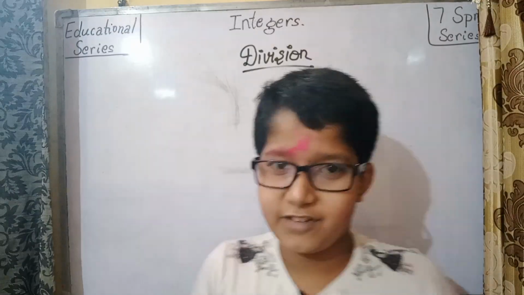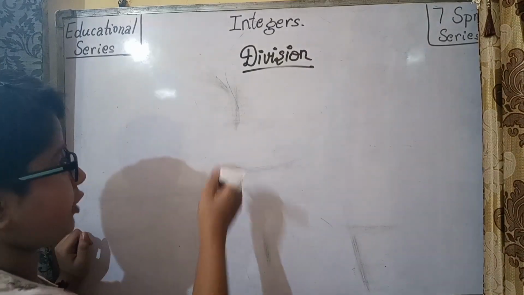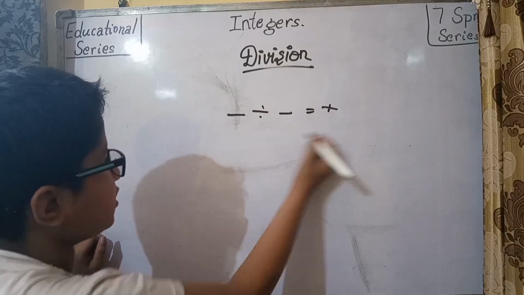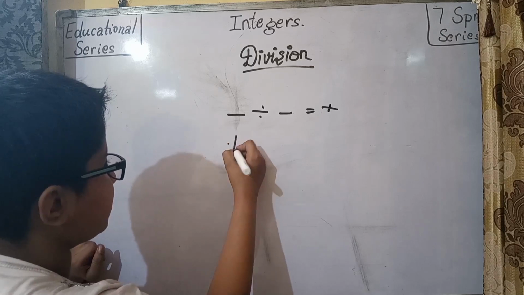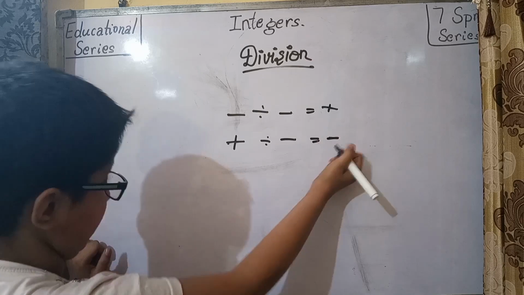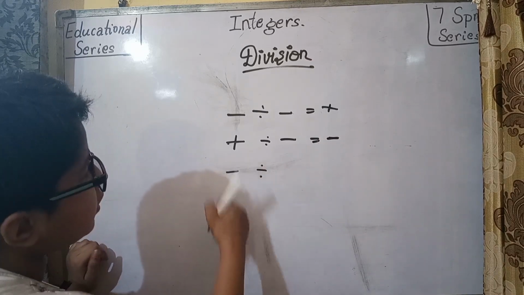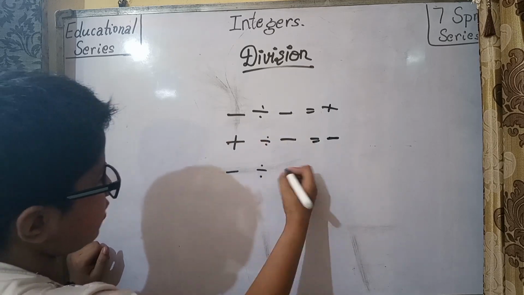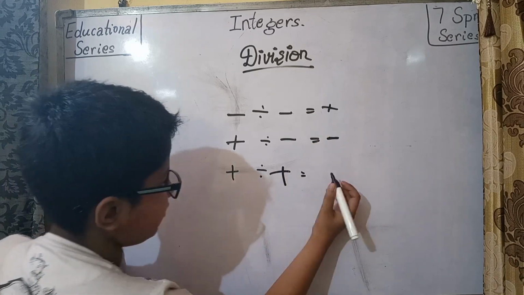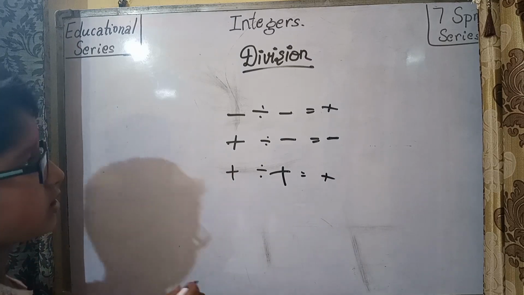Now let's learn division. There are the same rules like we learned in multiplication. Minus divided by minus is equal to plus, plus divided by minus is equal to minus, and minus divided by plus is minus. Plus divided by plus will of course be plus, which we have already learned. So now let's see some questions.